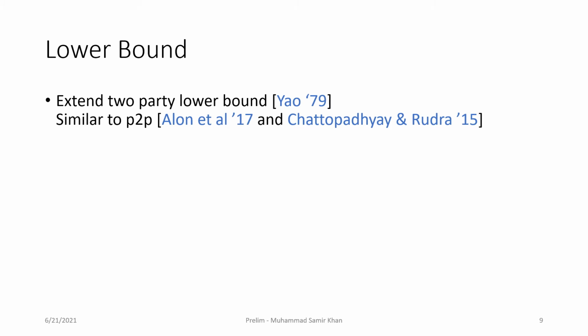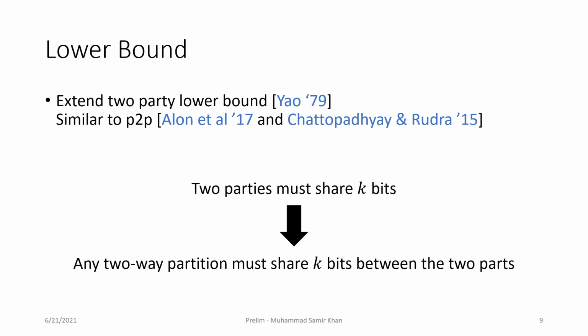For the lower bound, we follow the same approach as in the point-to-point setting. We take the two-party lower bound and then extend it to the multi-party setting. In the two-party equality problem, it is known that both parties must share k bits between each other. This can be extended to the multi-party setting by considering two-way partitions of the nodes. So in the multi-party setting, for any two partitions of the node set, the protocol must share k bits between the two parts.